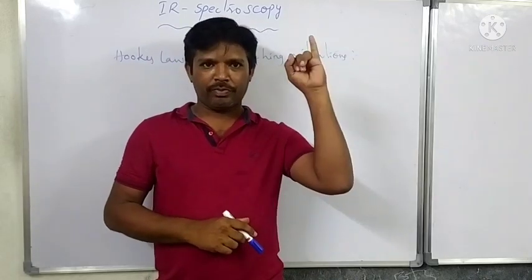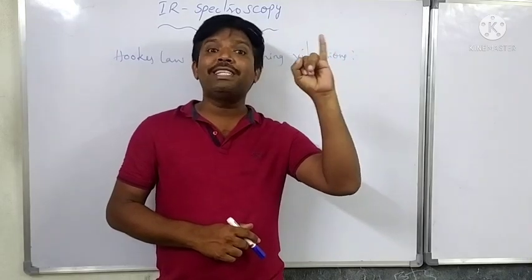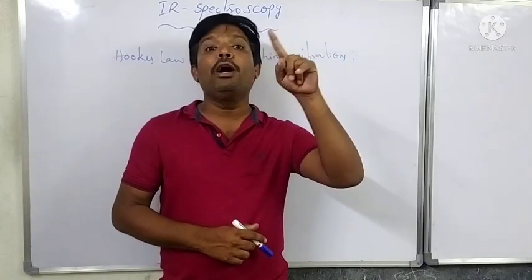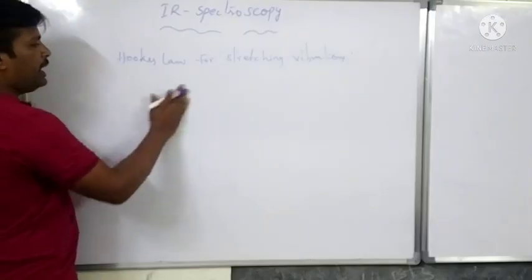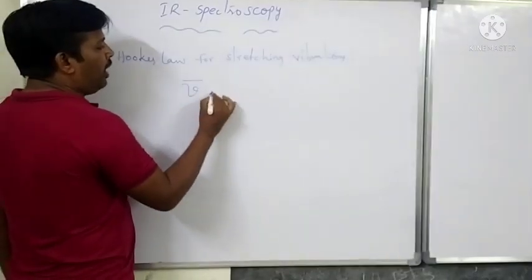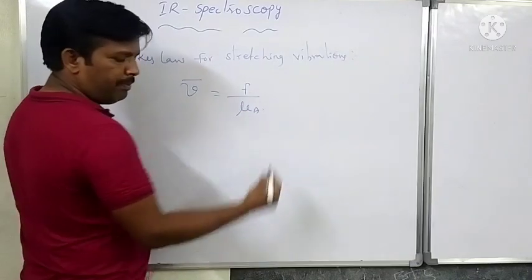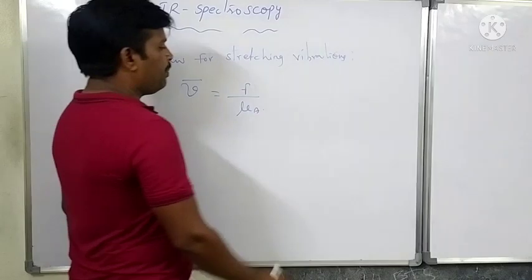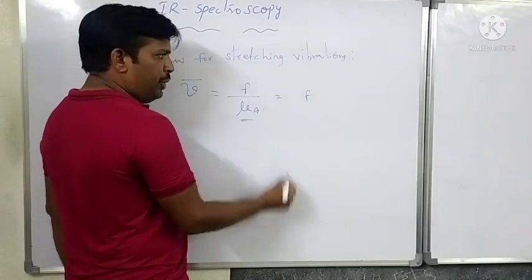So it relates the vibrational frequency to the force constant and the masses of atoms present in a molecule. Therefore, the formula is nu bar equals the square root of F by mu, where mu is the reduced mass.